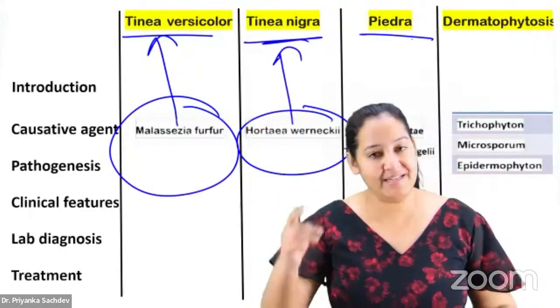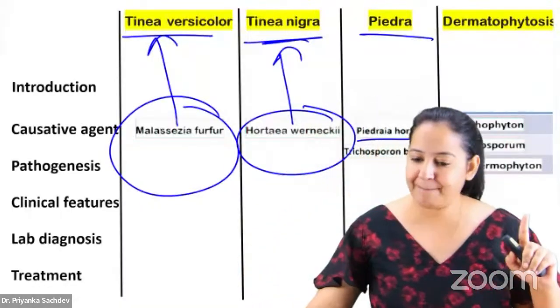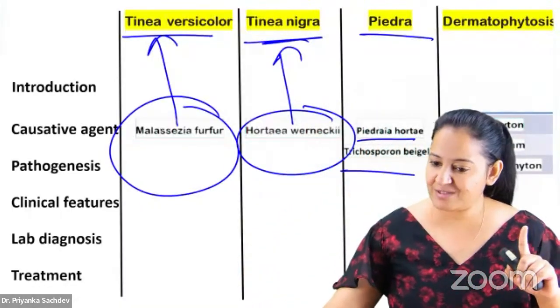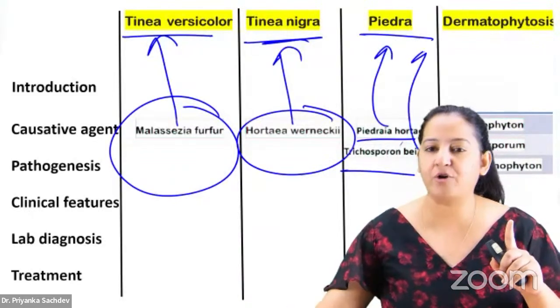Okay, piedra is a disease of hair. There are 2 types of hair disease. I will show you the images. Black piedra and white piedra. The black piedra is caused by Piedraia hortae, and the white piedra is caused by Trichosporon beigelii.